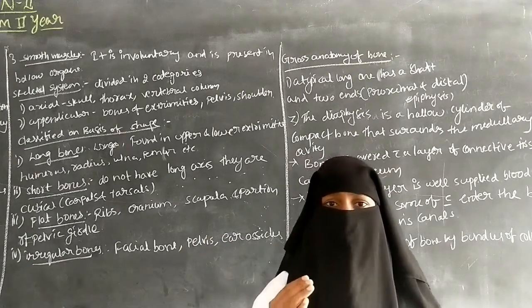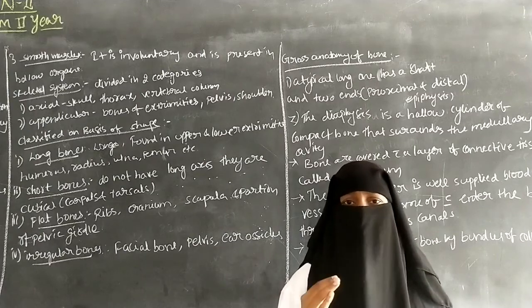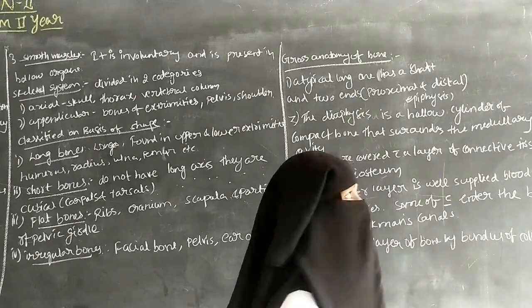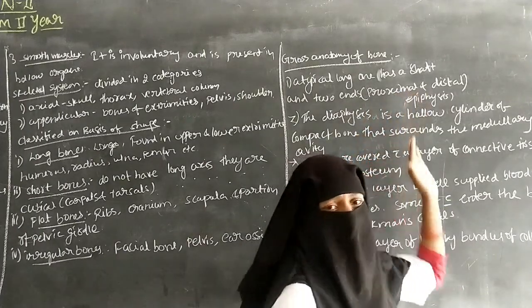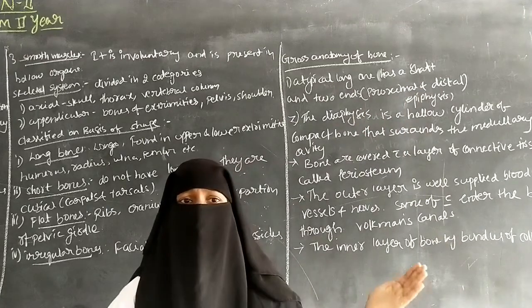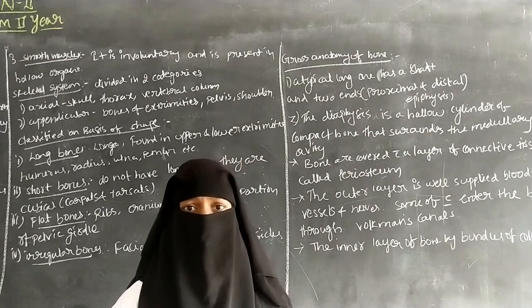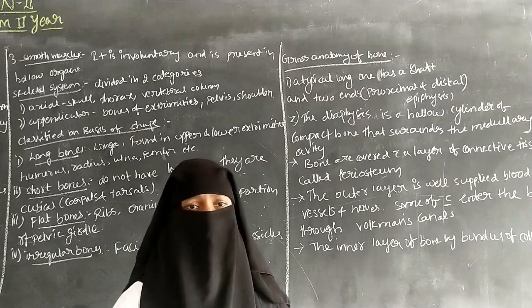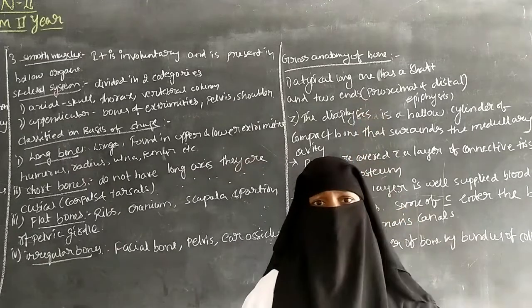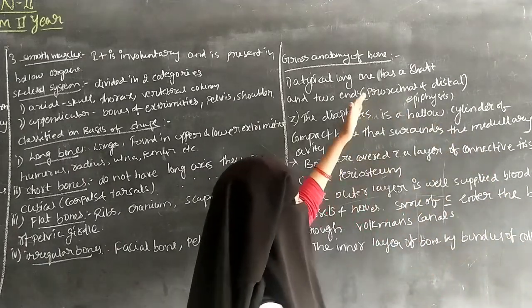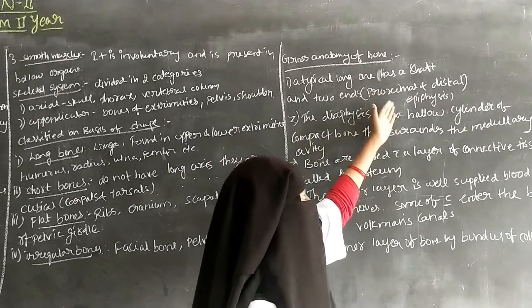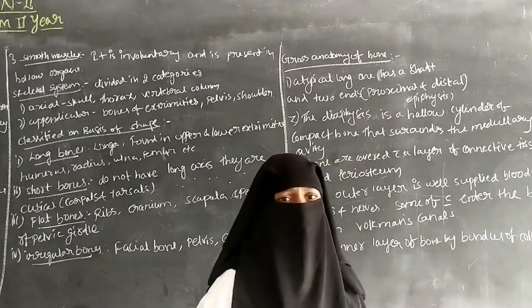So the point of attachment of the bone is called proximal. And distal means away from the attachment, the end part of the bone. So away from the attachment, it is called the distal end. It is also called the epiphysis.